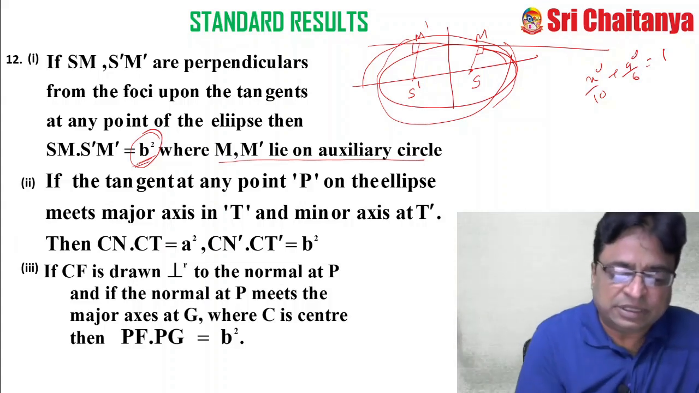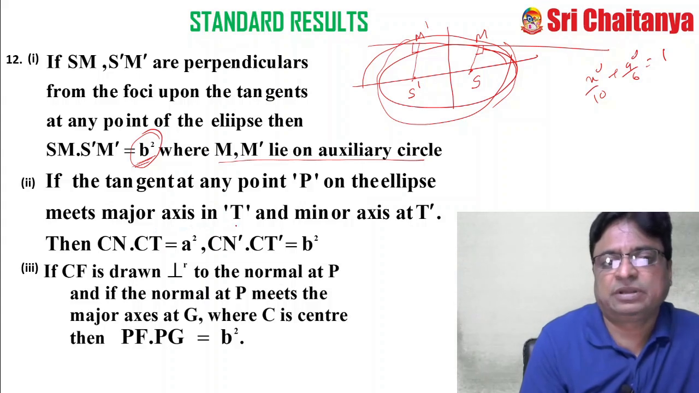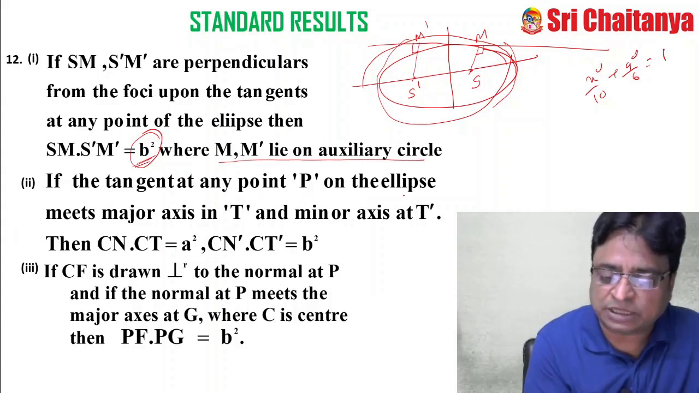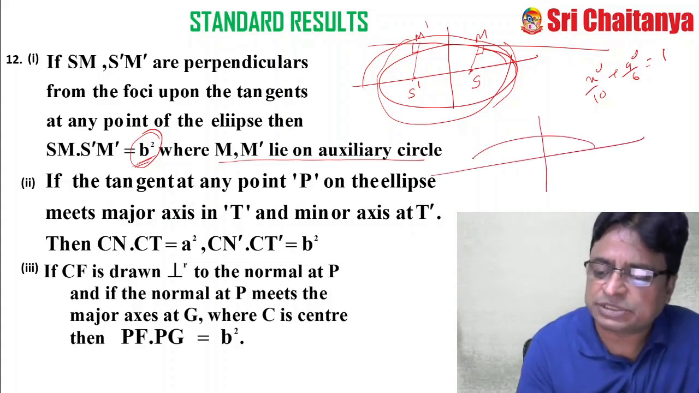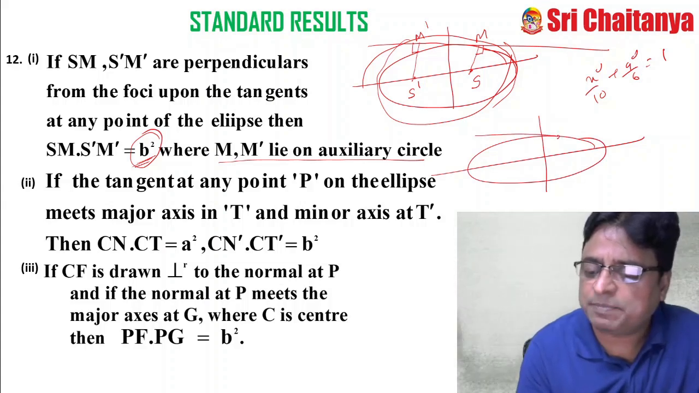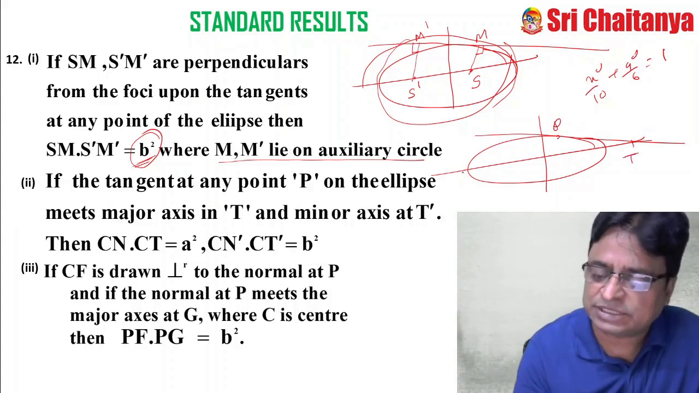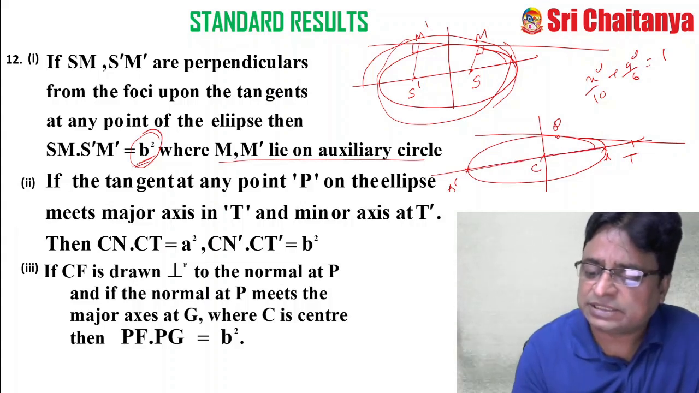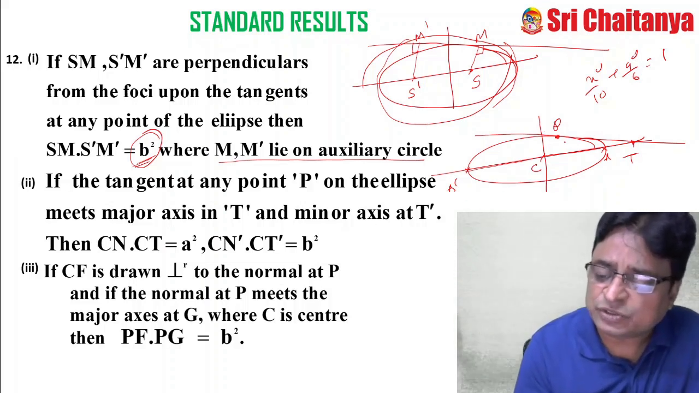And another: if the tangent at any point P on the ellipse meets the major axis at T. See, this is the situation. Suppose this is the ellipse. The tangent at any point P, this is the tangent. It meets the major axis at T. This is the major axis. See, this is S, this is A, and this is A', and this is the major axis. This is any point, this is the tangent. It meets the major axis at T, and the minor axis at T'. Let it be T'.